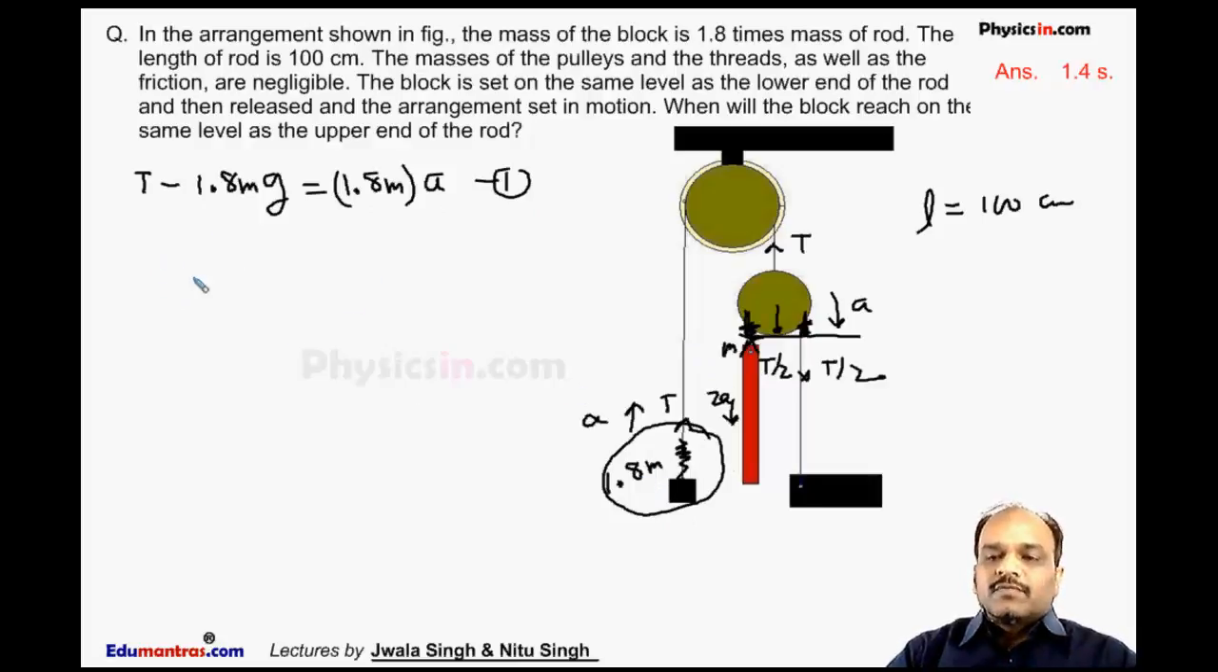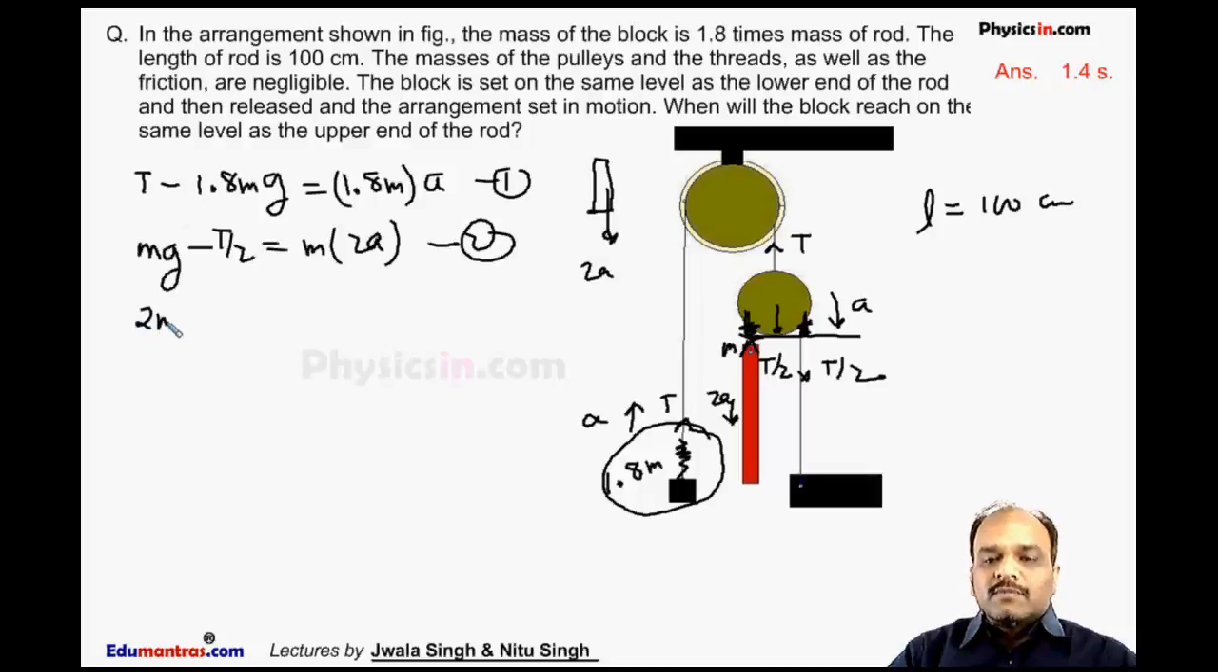In the same way, if we draw the free body diagram of this rod, it is going downward with an acceleration 2a. So our equation is mg minus t by 2 is equal to m into 2a. This is our second equation. Now from this first and second we can calculate, we will eliminate this t. So we will multiply the second equation by 2: 2 times mg minus t is equal to 4 ma.